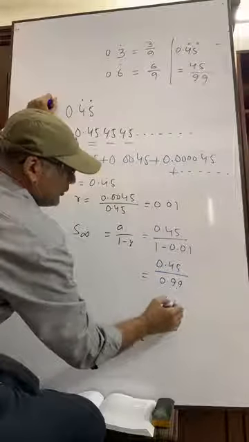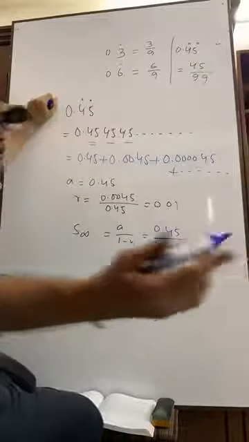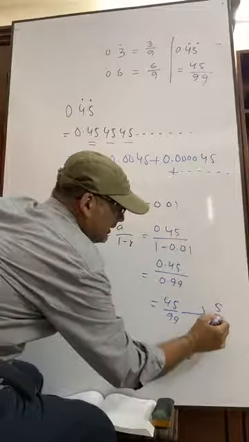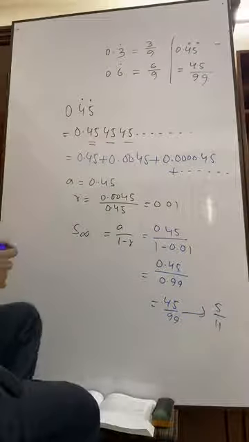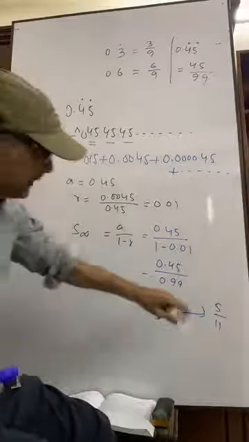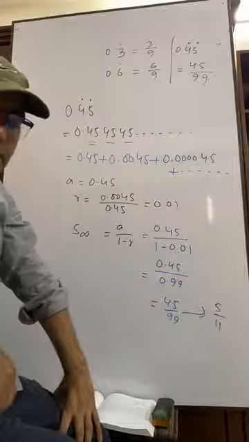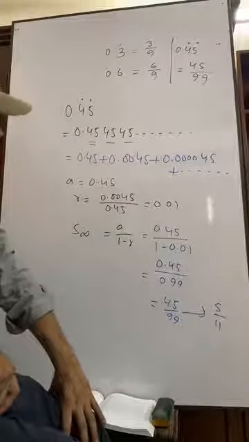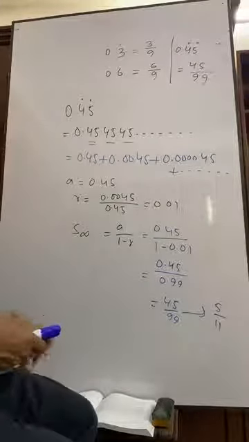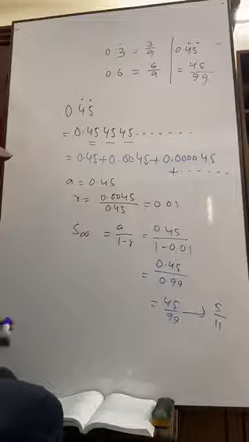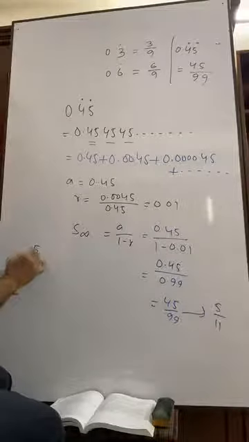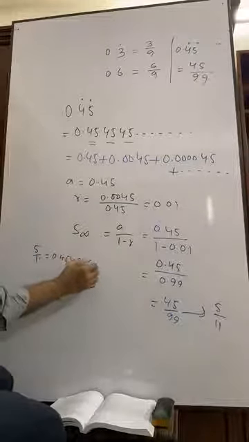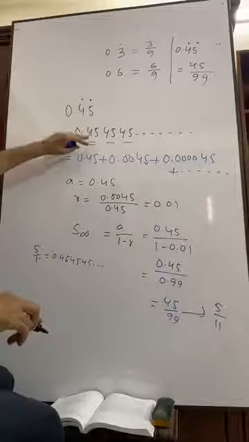That means 45 by 99. You can calculate it afterwards by dividing by 9: 9 5s are 45, 9 11s are 99. The interesting fact is that, dear students, can you divide 5 by 11 with the help of your calculator? Please divide 5 by 11. You will get 0.45, 45, 45 in this way. Okay? You see, 45, 45, 45.